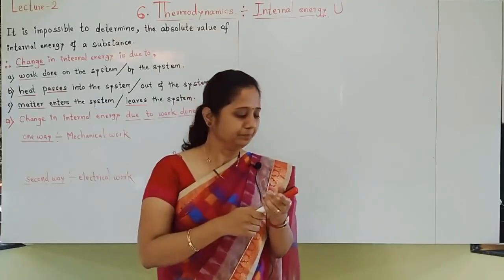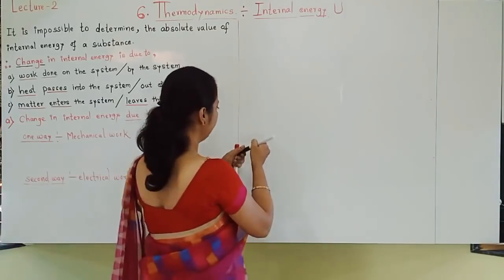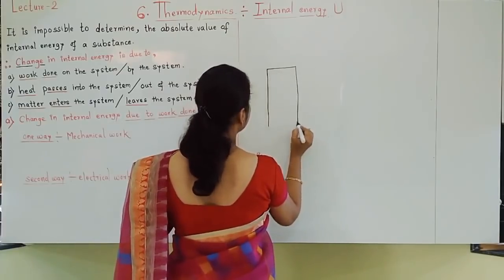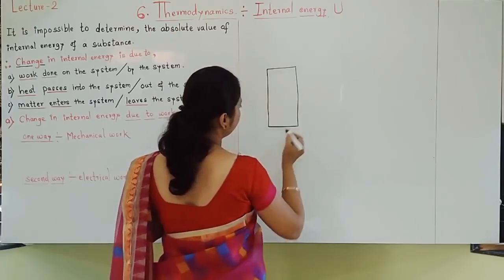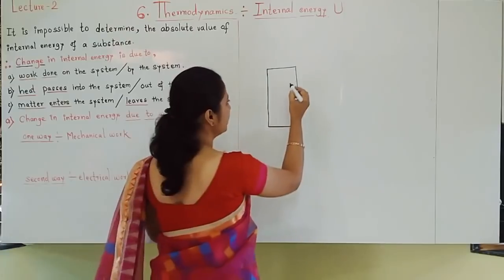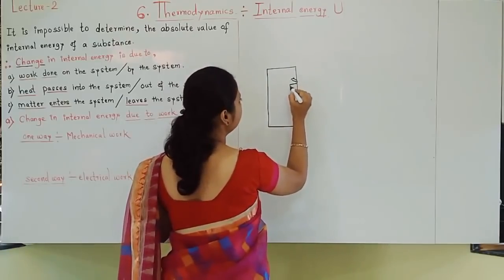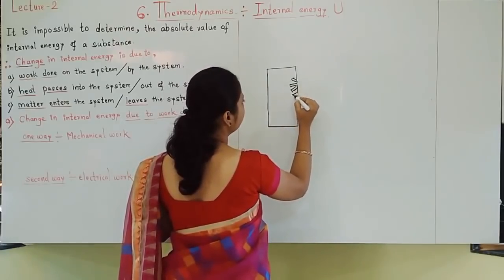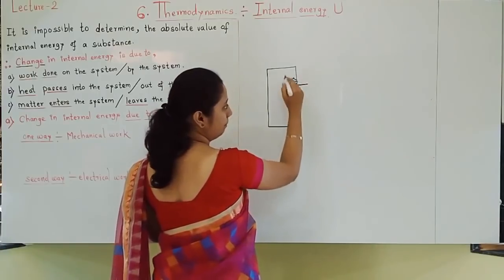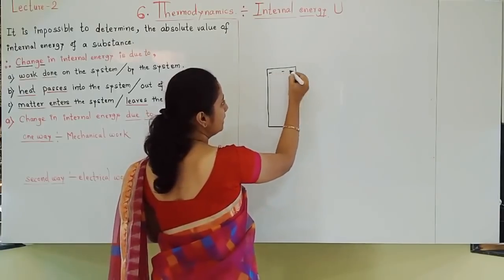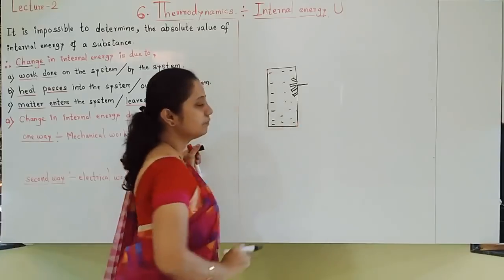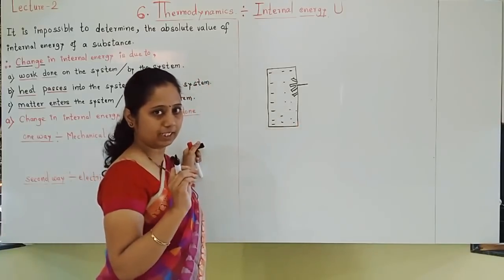Let us imagine you are having one thermos flask. In this thermos flask, imagine that small paddles are there, and you will rotate the paddles, and this thermos flask is filled with water.